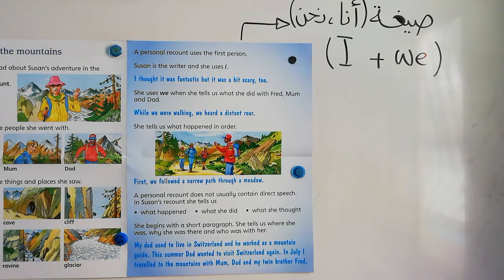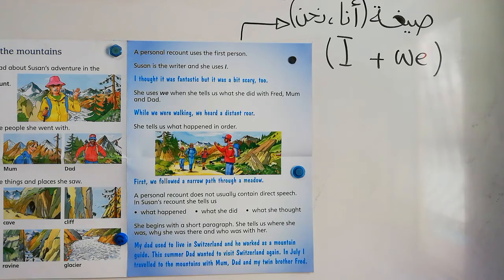But when she talked about herself and Fred, mom and dad, she uses we. So we, when she tells us what she did with Fred, mom and dad, like while we were walking, we heard a distant roar. She tells us what happened in order. In order يعني بالترتيب. أخبرتنا ماذا حدث معها بالترتيب. First, we followed a narrow path through a meadow.